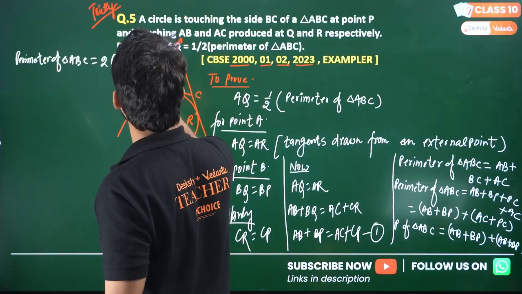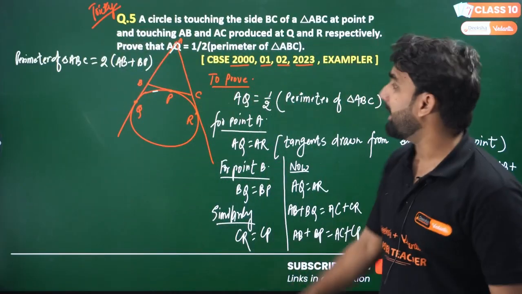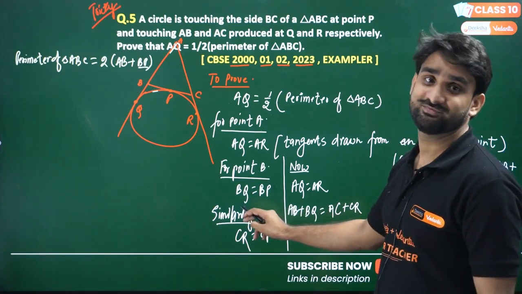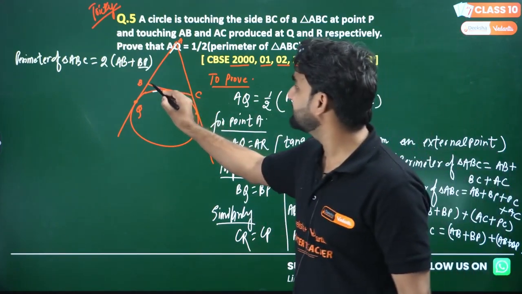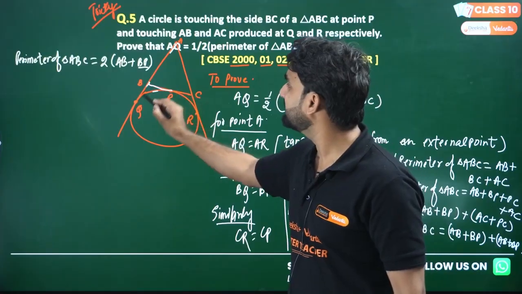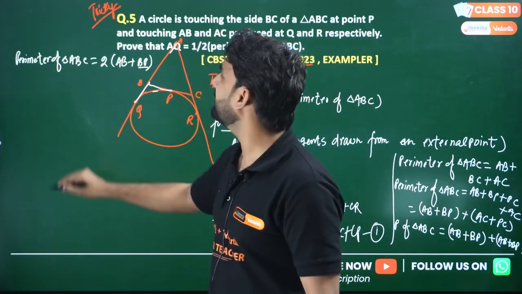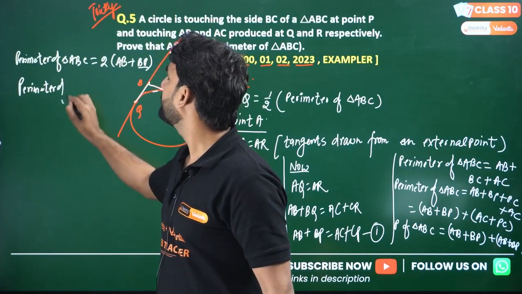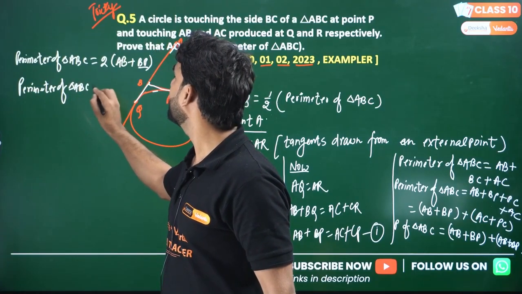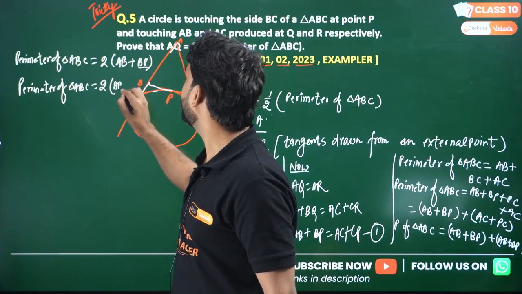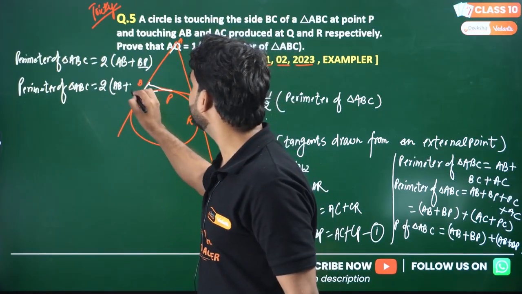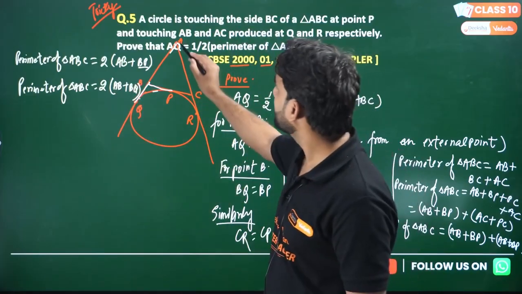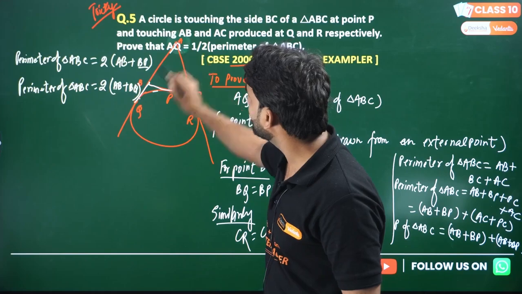BP. And my dear champ, here is BP, and BP is also equal to BQ, because this is BP, this is BP, and this is BQ. So both are equal. So perimeter of triangle ABC is equal to 2 into AB and BP, which can also be written as BQ. So tell me, AB plus BQ is what? This is AB and this is BQ, and this whole is AQ.